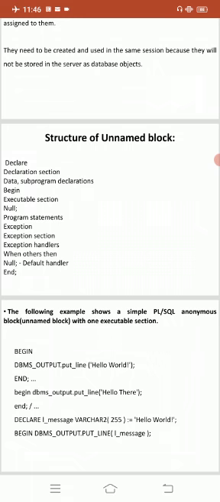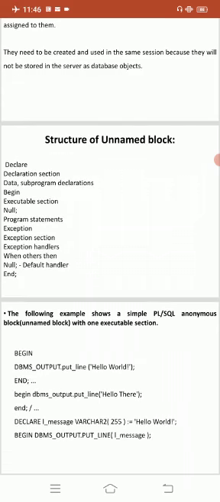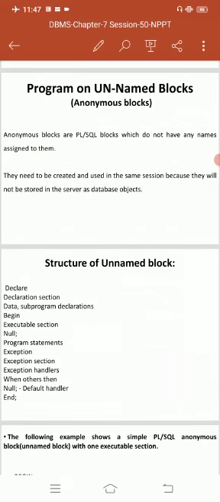Next, I will take one simple example program here. Declare message varchar2(255) := 'Hello World'; begin DBMS_OUTPUT.PUT_LINE(message); end. Then we display the message, which is nothing but Hello World. After completion of the program, 'PL/SQL procedure successfully completed', and then the output is Hello World. So this is the simple program. I will give 2 programming examples for the unnamed block. This is the method of learning the unnamed or anonymous block.